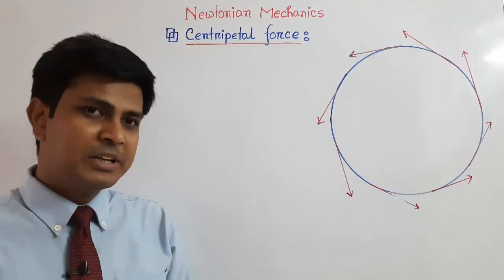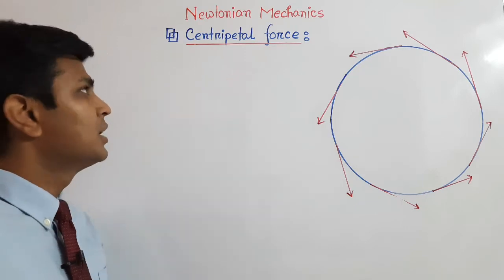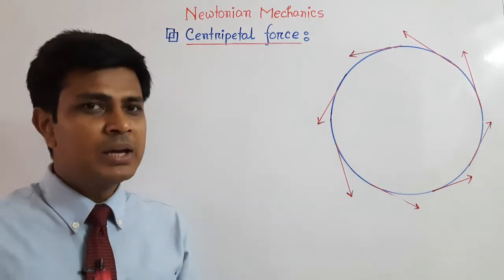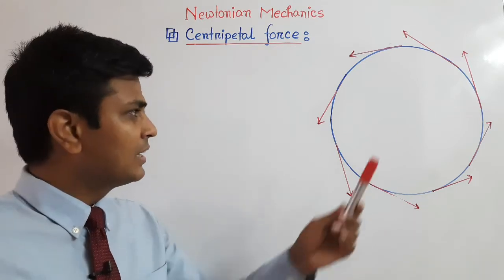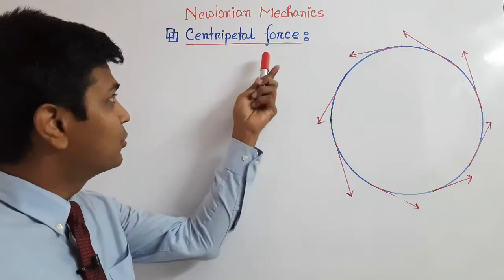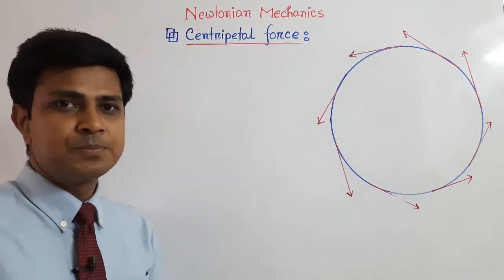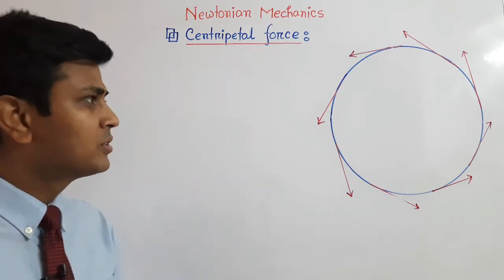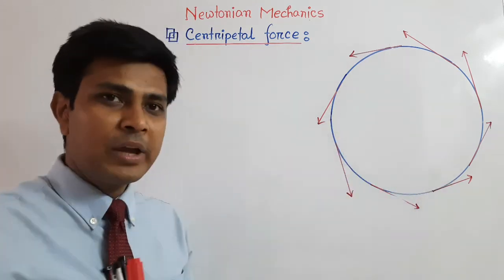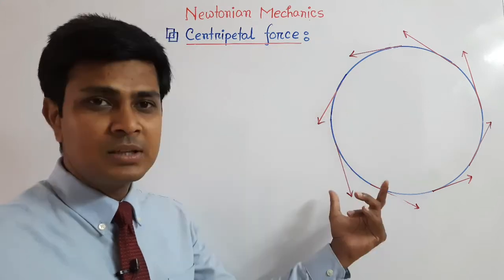I would like to explain first centripetal force. Centripetal force means if a body moves in a circular way, then a force which is acting toward the center of the circular path is called centripetal force. Suppose this is a circular path, and a body moves in the circular path.